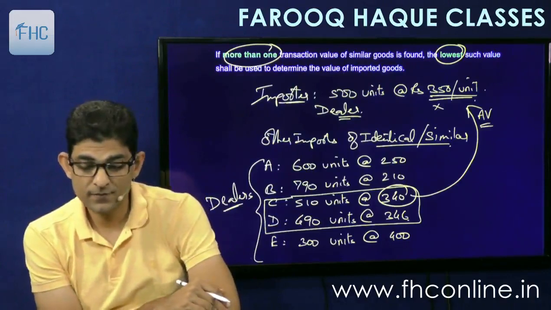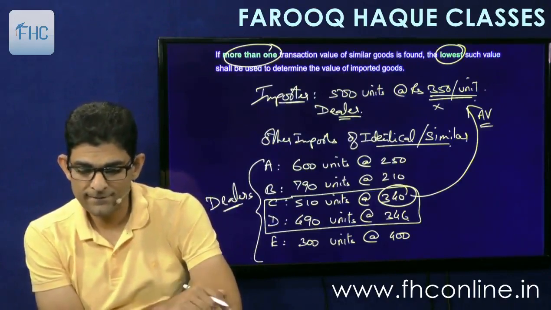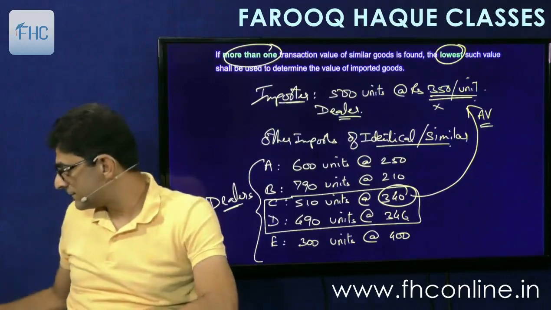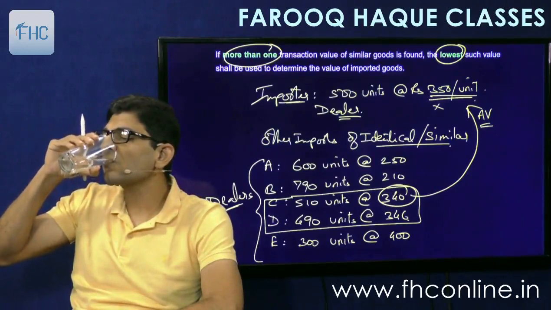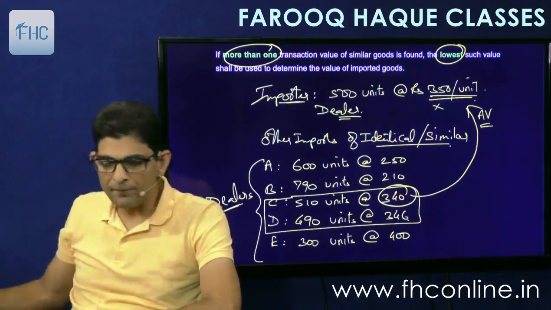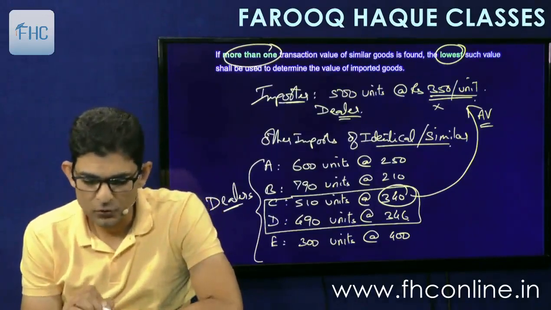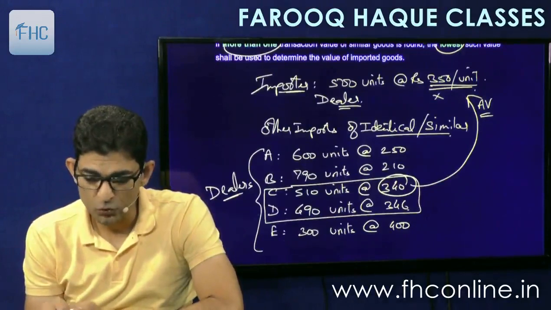Understood? Very good. Very simple logic, and we'll see the questions also later on, so you'll understand more.